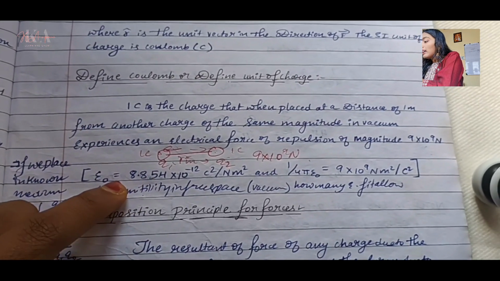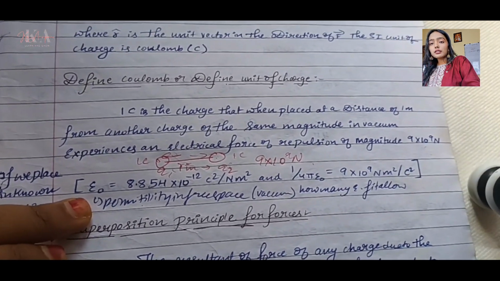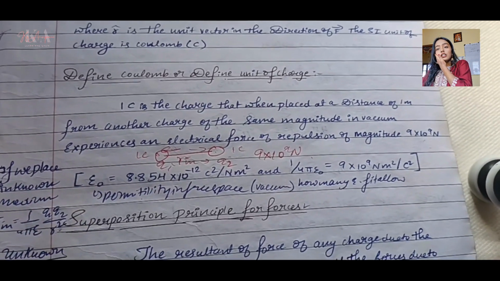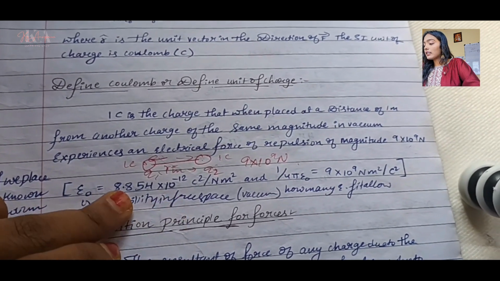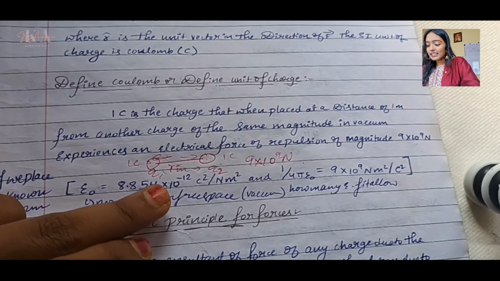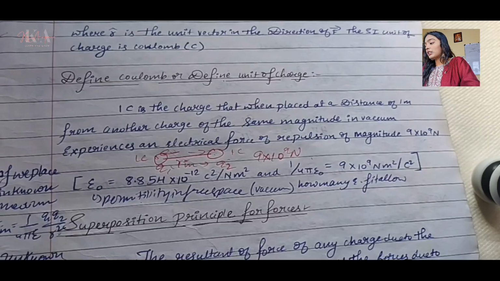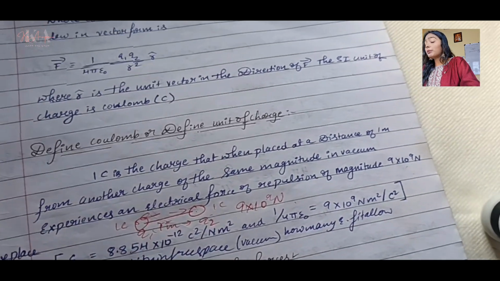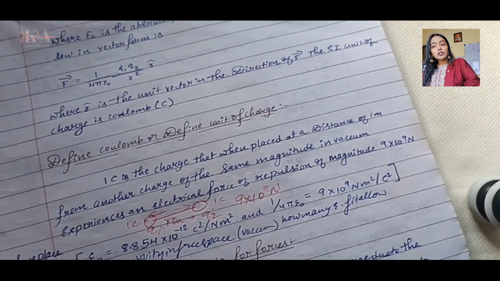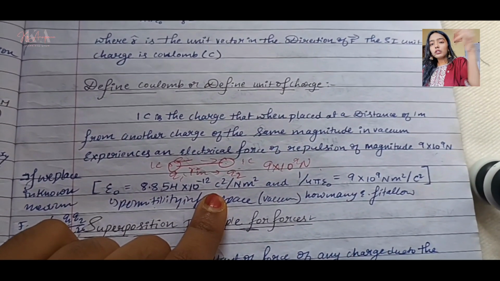That's it. And this value, they will ask you in your MCQs. Yes, they will just give you this epsilon naught and they will ask you, okay, so what is the value of it? They will not play with this number 8.854 into 10 to the power of minus 12. They will give 10 to the power of minus 18, so that you can get confused, but don't get confused.